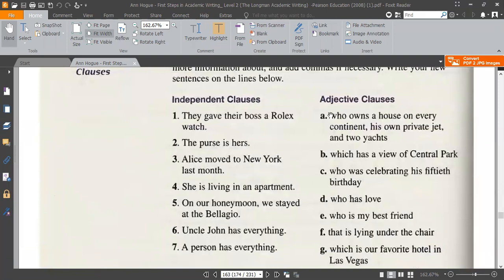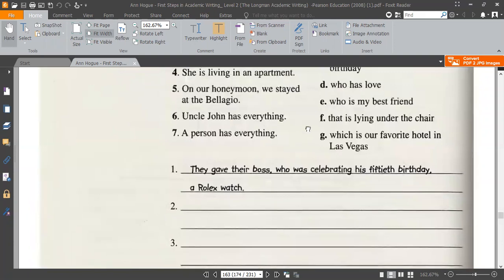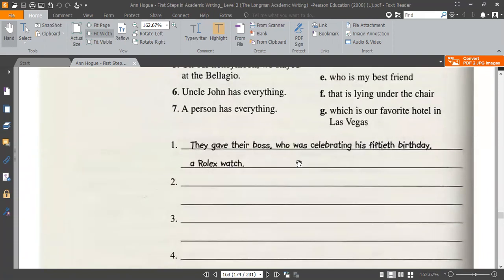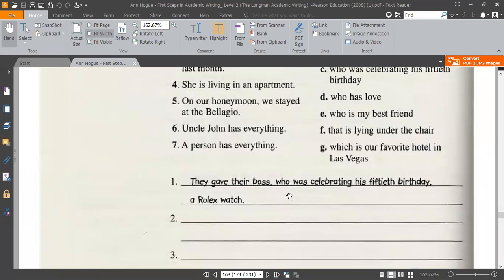Just combine this adjective clause with an independent clause, and it should come after the noun. Remember, we should write here in the space that they give us. No, just combine them. You could write it. Then you read for me. Okay, if we write it, it will take a lot of time. So just match them there. It's up to you.